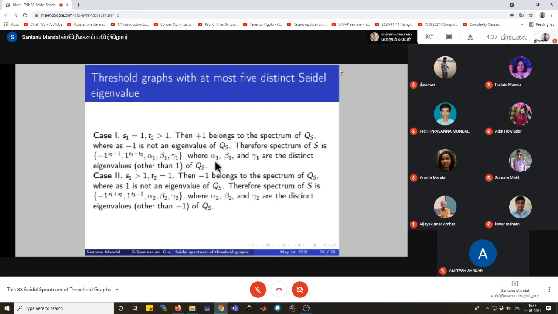And in case 2, we take s1 strictly greater than 1, because here plus 1 will not be the eigenvalue of QS, and we take t2 equals 1. So in that case minus 1 will be the eigenvalue of QS, and therefore the spectrum of S will be minus 1 with multiplicity s1 plus s2 and